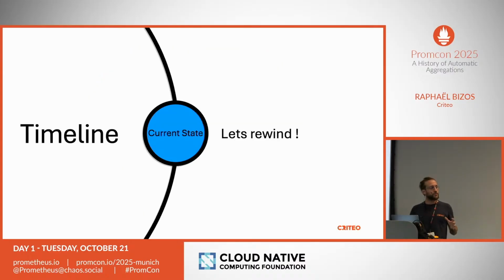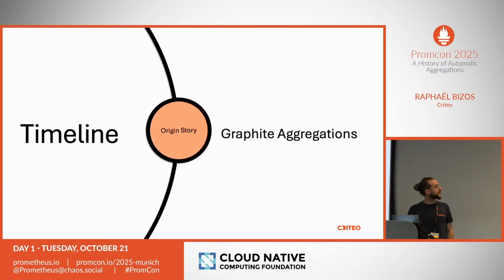I would like to do it by presenting how it evolved over time, because it didn't start as mature as it is today. So in the beginning, we actually were using Graphite. I'm not going to talk too long about that. We're not at GraphiteCon, right? So we had a cardinality issue at this moment, and we couldn't query more than 10,000 metrics at once. So it was a big problem because some teams couldn't actually query what they needed to have their dashboards and